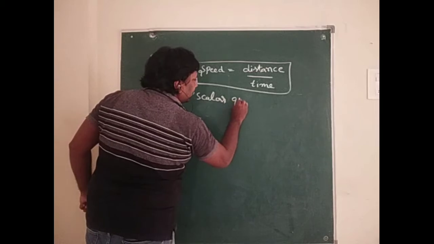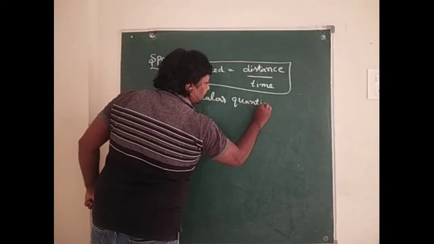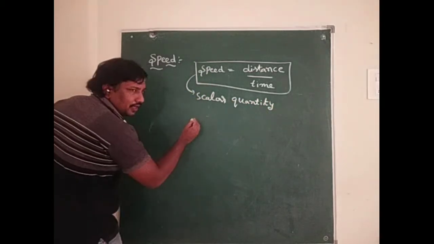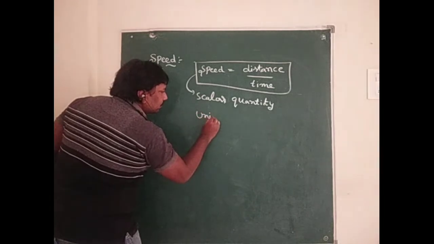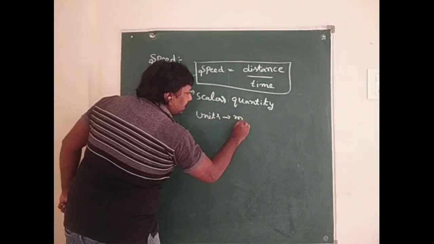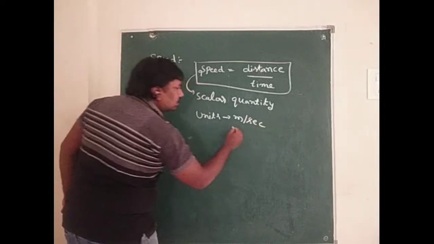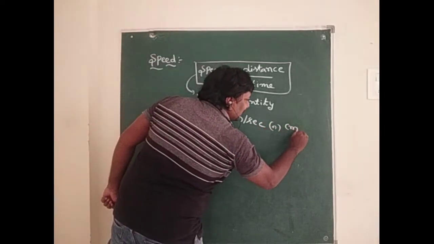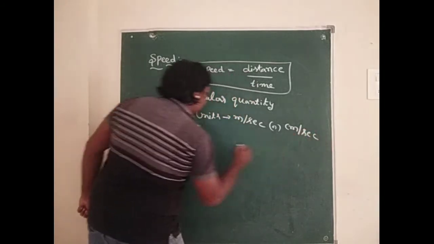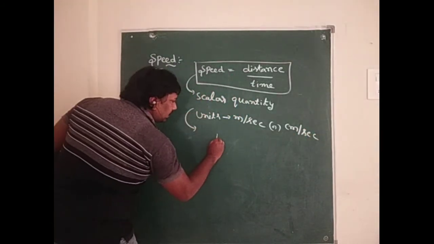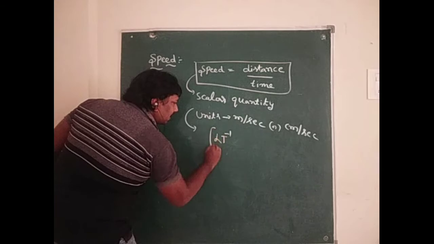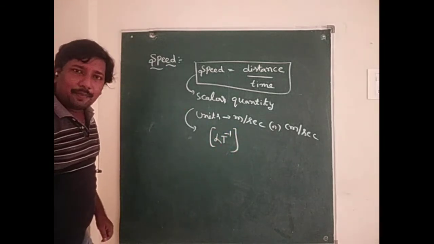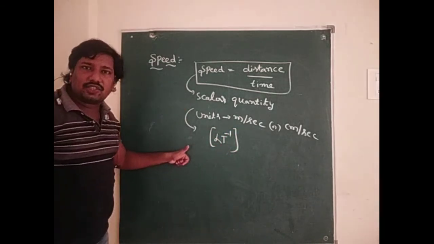Its SI unit is meter per second, and the CGS unit is centimeter per second. Its dimension is LT to the power minus 1. The dimension formula of speed and velocity are the same.